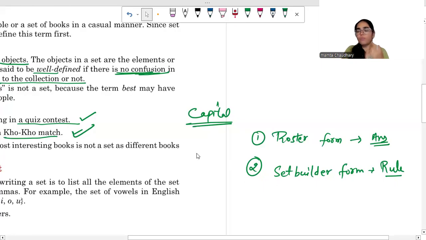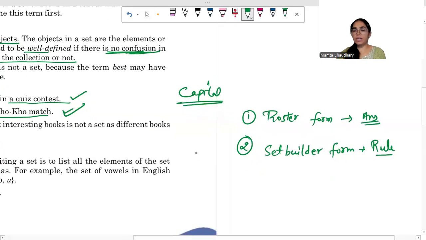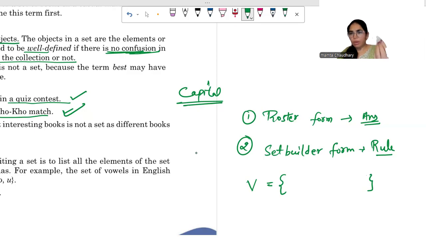Now, roster form. For example, suppose there is a set V. In any form, a set is always written in these curly braces, and inside them some elements, some members will be there.